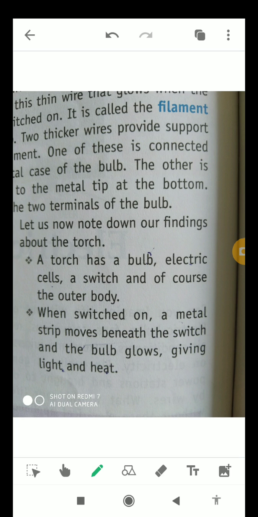In this we will find out the findings about a torch. A torch has a bulb, an electric cell, a switch, and of course the outer body. These are the elements or components of the electric torch. Without these, the electric torch cannot glow. When switched on, a metal strip moves beneath the switch, as I told you, and the bulb glows, and whenever it glows, it gives you light and heat.